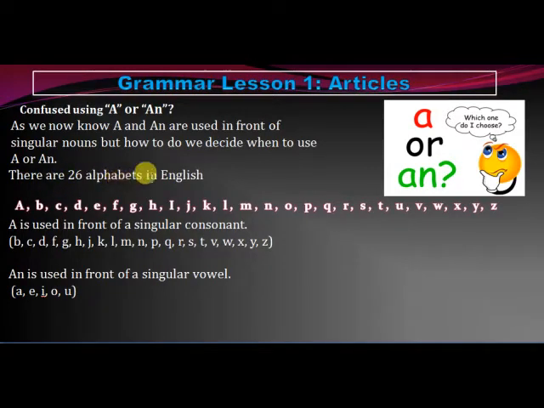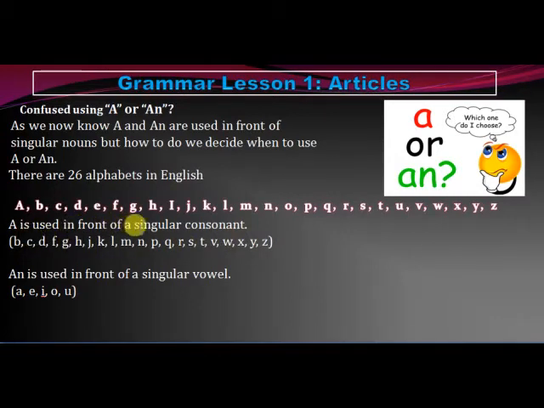There are 26 alphabets in English: A, B, C, D, E, F, G, H, I, J, K, L, M, N, O, P, Q, R, S, T, U, V, W, X, Y, and Z. Some of them are vowels and some of them are consonants. The vowels are A, E, I, O, U. The others are consonants: B, C, D, F, G, H, J, K, L, M, N, P, Q, R, S, T, V, W, X, Y, and Z.